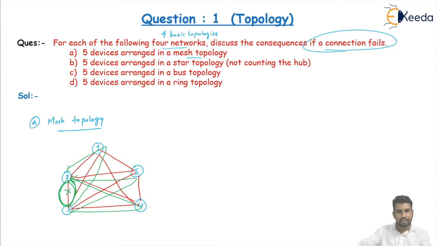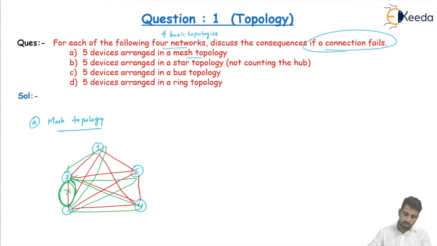So if a connection fails, the other connections still work, and we can send the message to the recipient using other links. Only that link is affected, not the other links. The network is not affected by a single link failure between two devices.